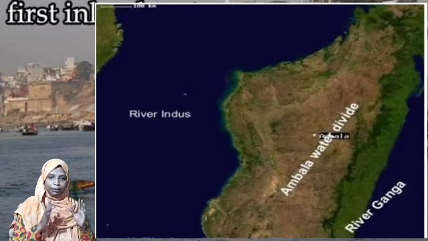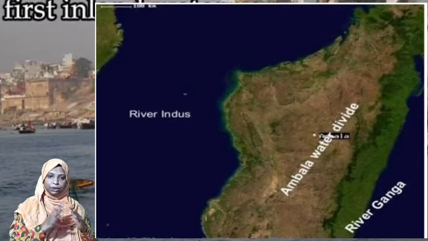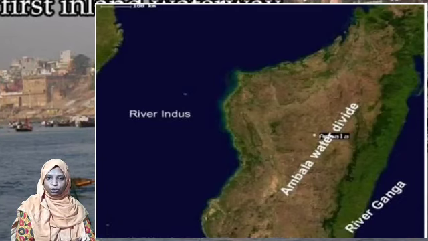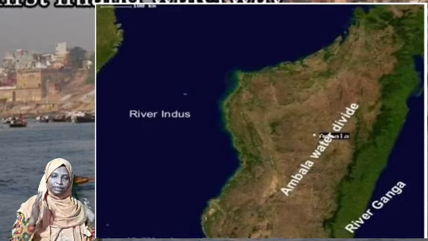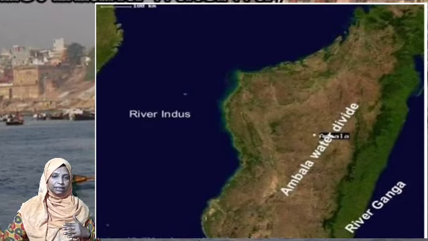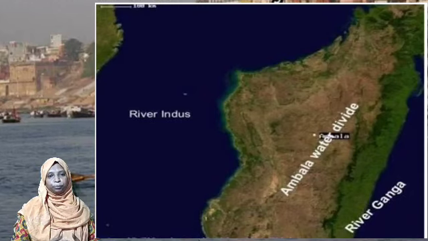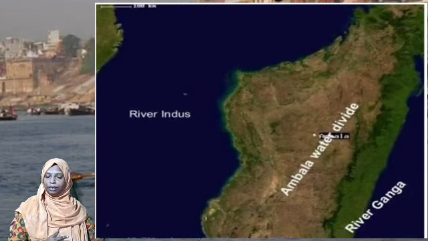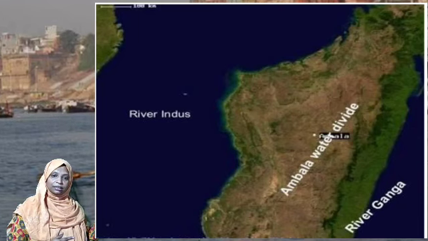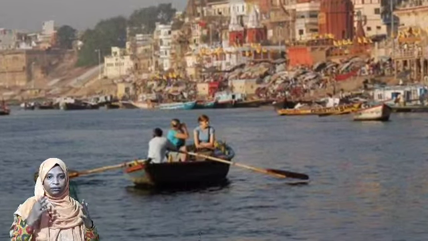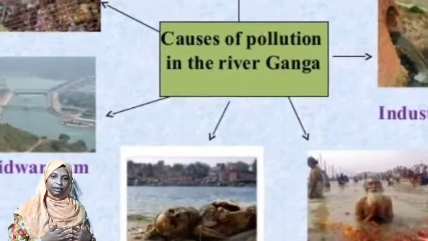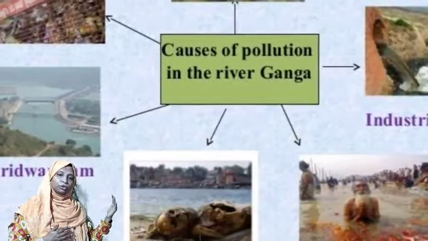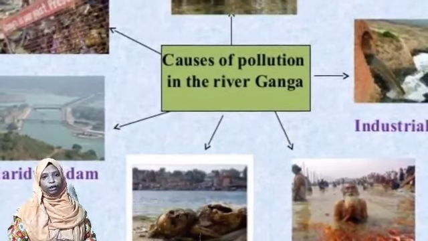We know a water divide means an upland or an elevated place which separates two important river bodies. So Ambala in Haryana is such a water divide, which separates the Indus river system and the Ganga river system into two parts. So river Ganga has many importance related to it, and it is also considered one of the important sacred rivers for our Indian culture. And due to this sacred importance, river Ganga is also facing many problems in the form of pollution.